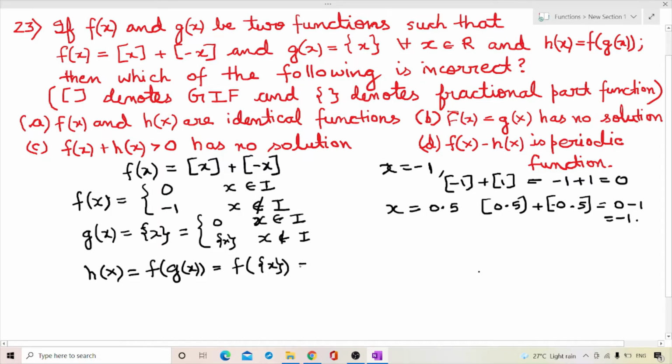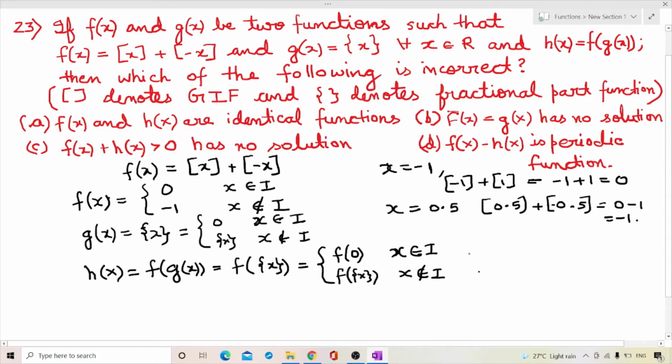So this can be written as f(0) because the fractional part of x is 0 when x belongs to an integer, and f of the fractional part of x for x does not belong to an integer. Now what is f(0)?